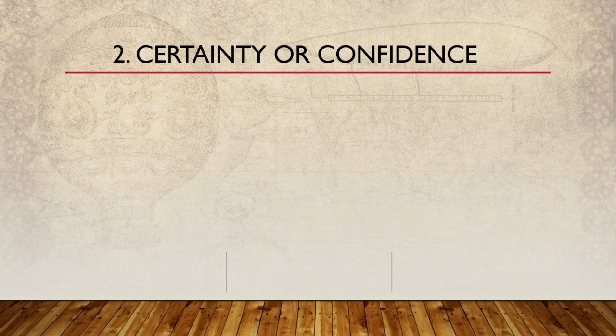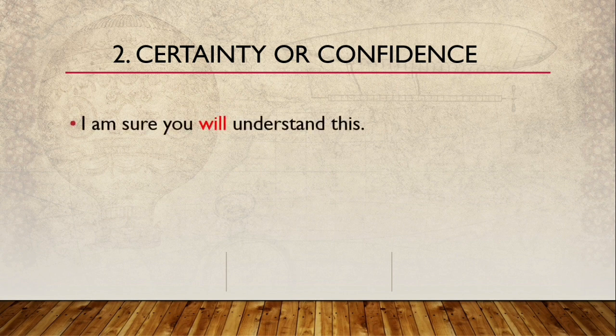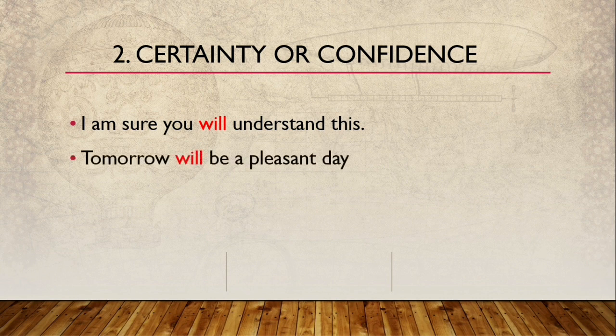Second is certainty or confidence. That means you are sure about it, you use will. Let me show you an example. I am sure you will understand. So as you can see, we are using will here again for being sure. Now next is, tomorrow will be a pleasant day. You are sure about that because today was a bad day, so tomorrow will be a pleasant day.